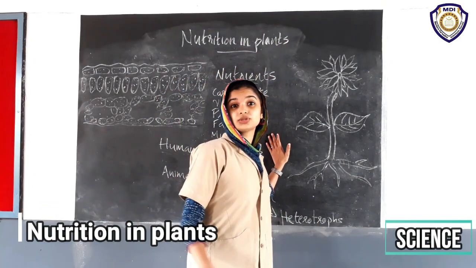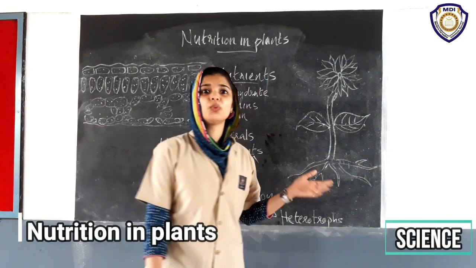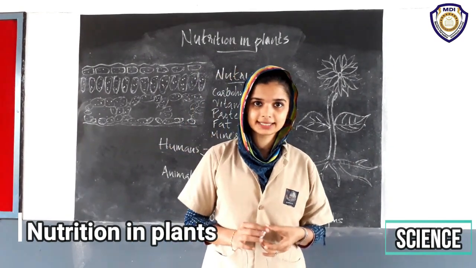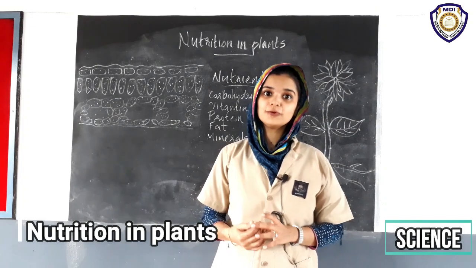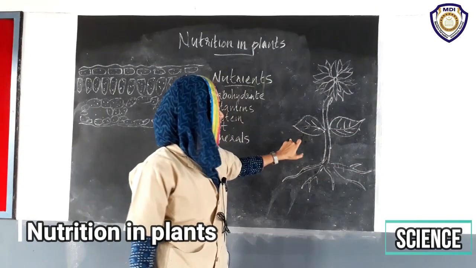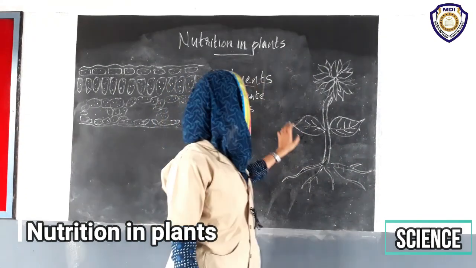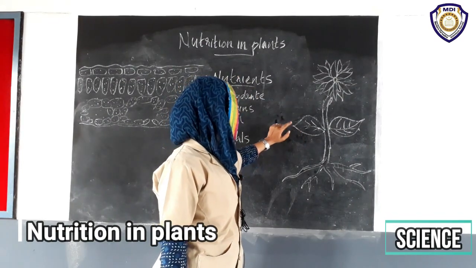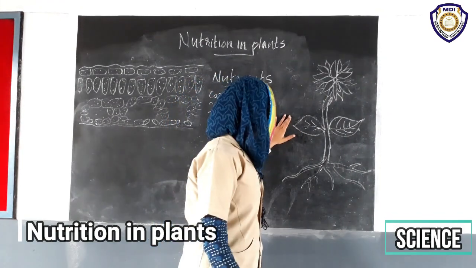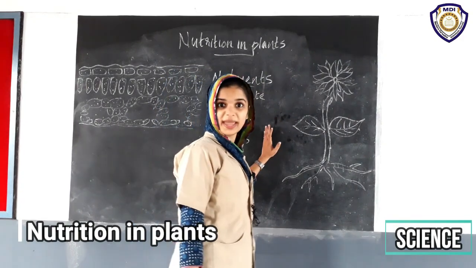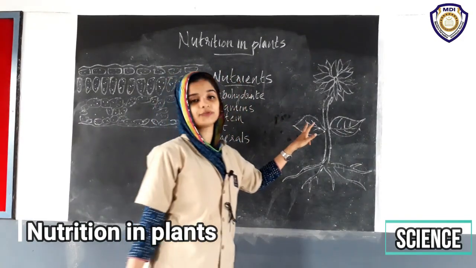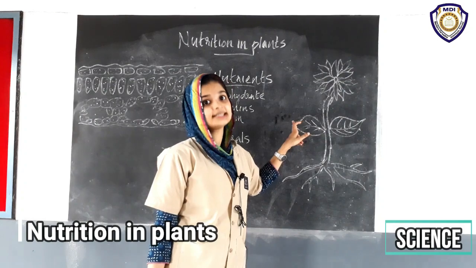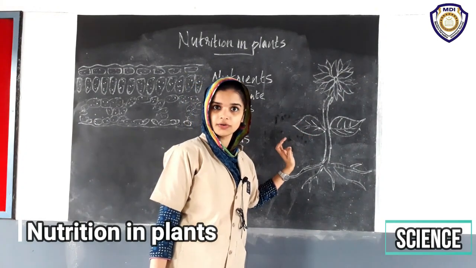First, the answer to the first question: where is the food prepared in plants? Plants prepare food in the leaves. So this is the answer to the first question. In any other parts they do not make food, they only make food in leaves. Leaves are the food factory of plants.